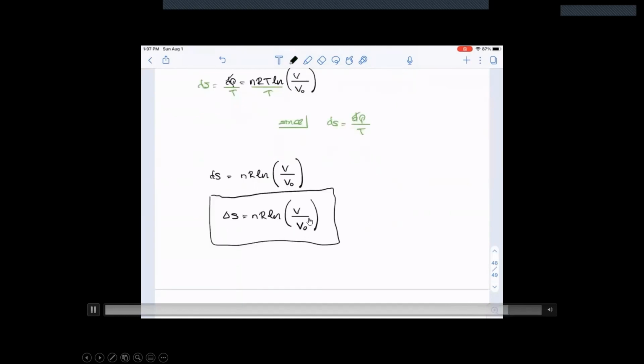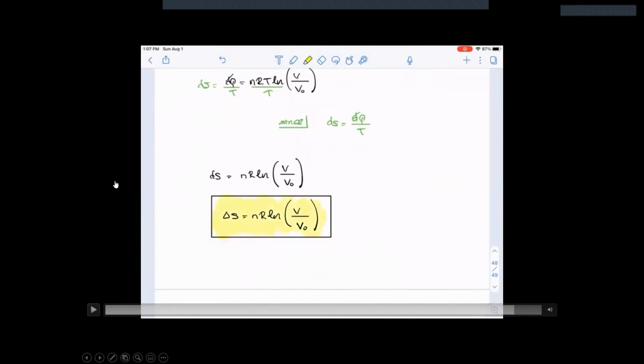What that means is that even during free expansion, when the volume of that gas is changing, despite the fact that in reality there's no work being done and no energy is being transferred, the entropy of the universe is still going to go up. And how much it's going to go up can be estimated using this formula. For us to be able to make that estimation, we have to assume a reversible process, and then during that reversible process, check to see what remains constant and come up with an equation.